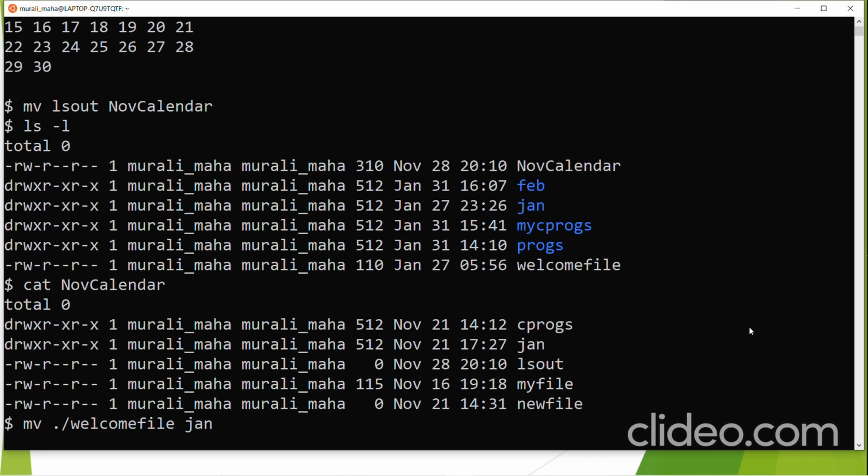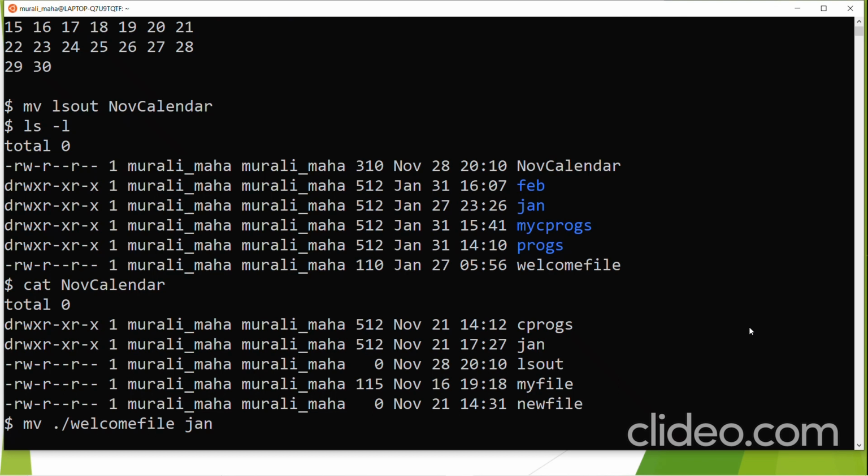So there are two shortcuts, one which refers to the current directory, the other which refers to the parent of the current directory. The shortcut dot refers to the current directory and double dot refers to the parent of the current directory. Whenever you want to refer to a file in the current directory, you can mention dot, and whenever you want to refer to the parent of the current directory, you can refer to it as double dot.